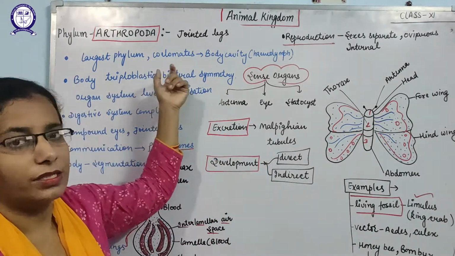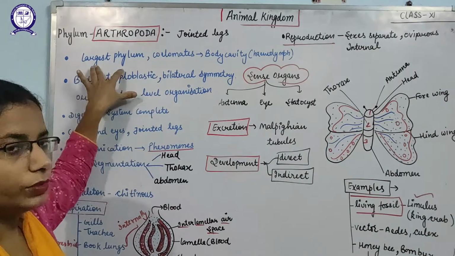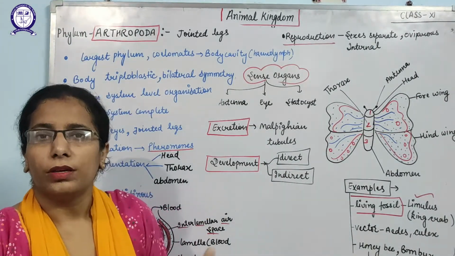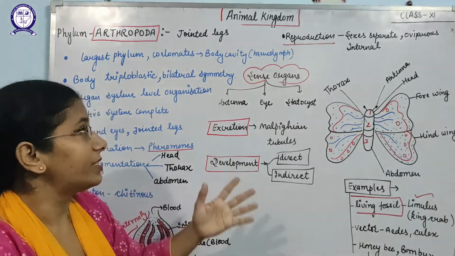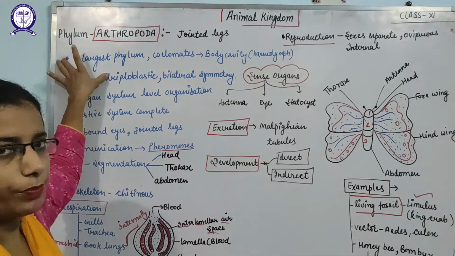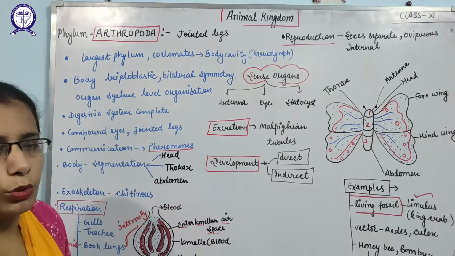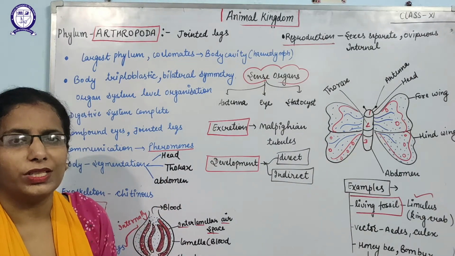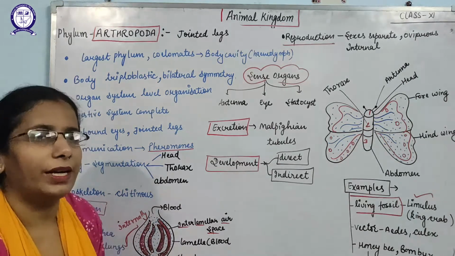Arthropods are considered the largest phylum. That means one third of all the animals on earth are insects, so we can say it is the largest phylum. If we discuss the body, they are triploblastic, meaning they are made up of three germ layers: ectoderm, mesoderm, and endoderm.